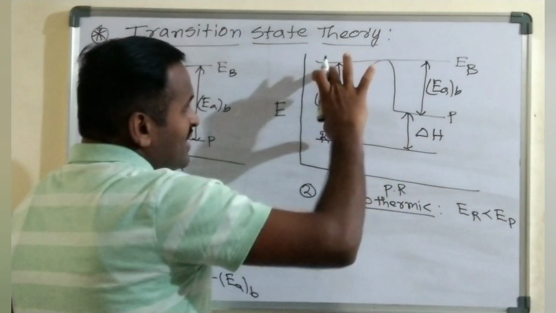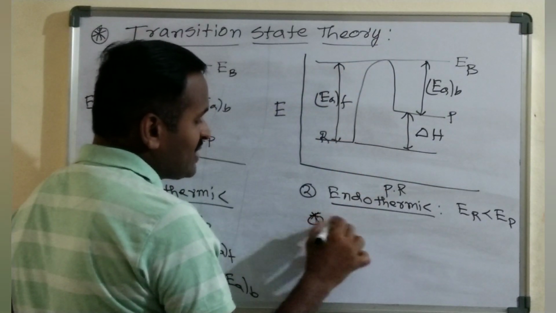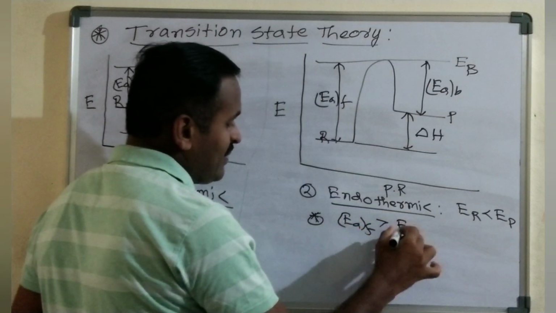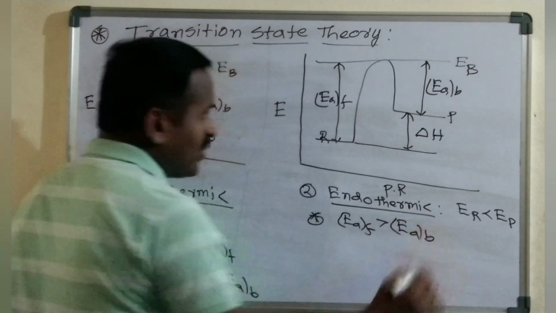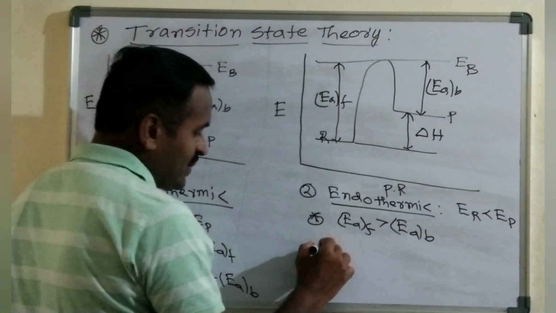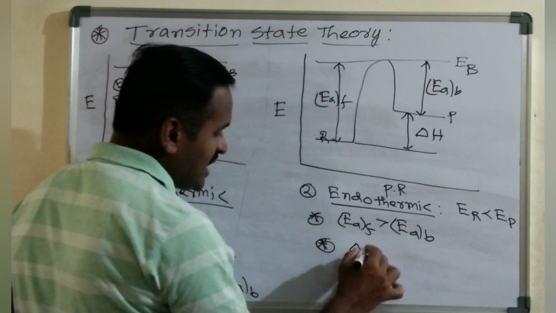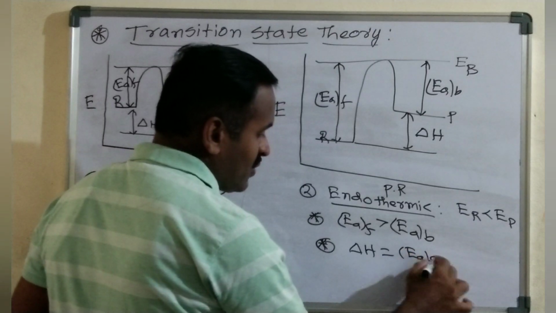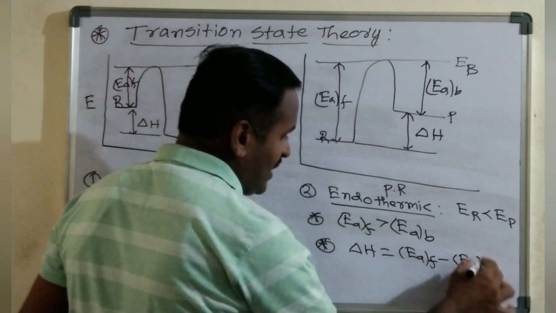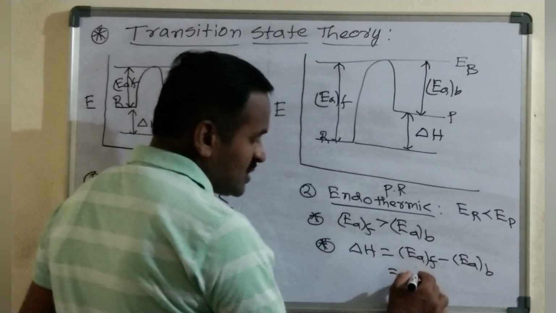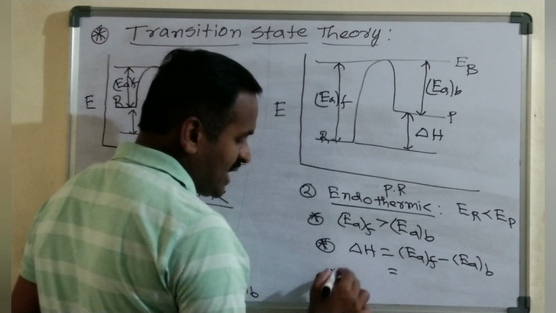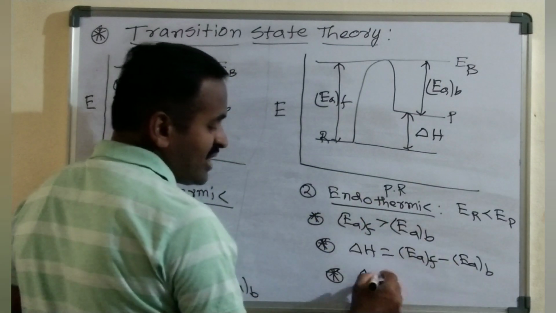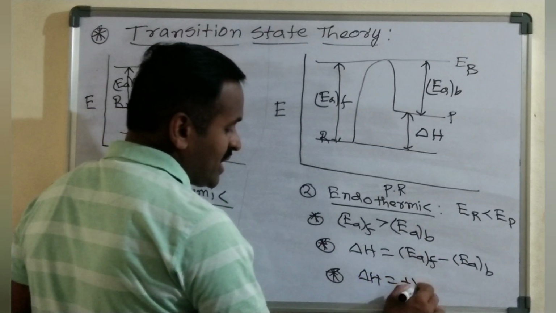You find that even in the activation energy comparison, the activation energy of the forward reaction is always greater than the activation energy of the backward reaction. And the enthalpy of the reaction, delta H, is equal to the activation energy of the forward reaction minus the activation energy of the backward reaction. Overall, because this is a larger value and this is a smaller value, the delta H value is positive.